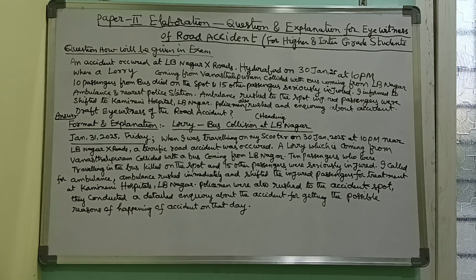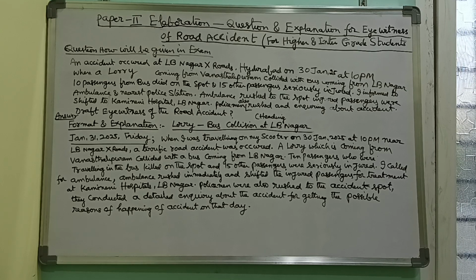The question will be given in the exam like this. Generally, this question will be dictated by a dictator. Then the student has to note it down in shorthand at the rate of 100 words per minute for intergrade students, and at the rate of 120 words per minute for shorthand higher grade students.